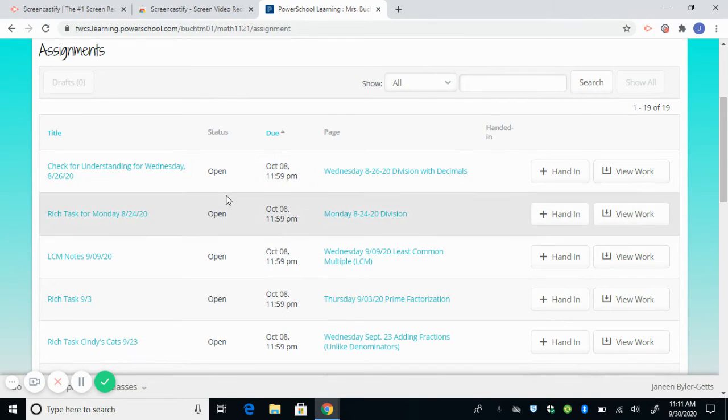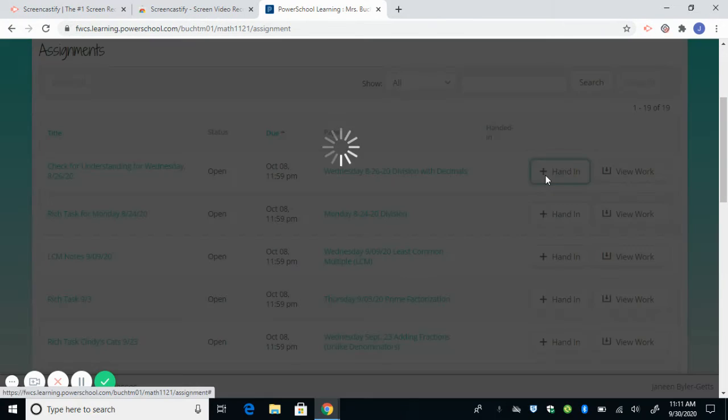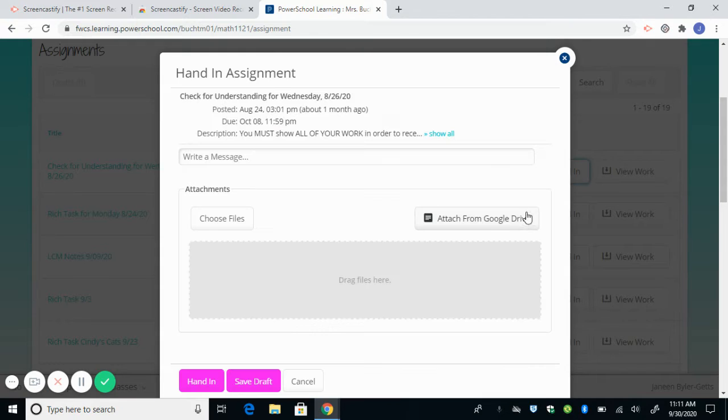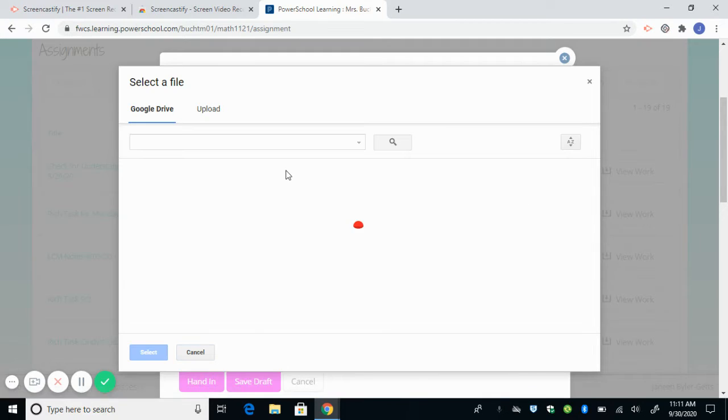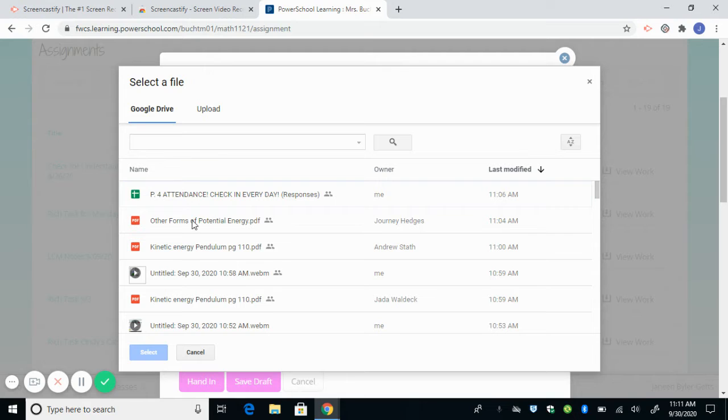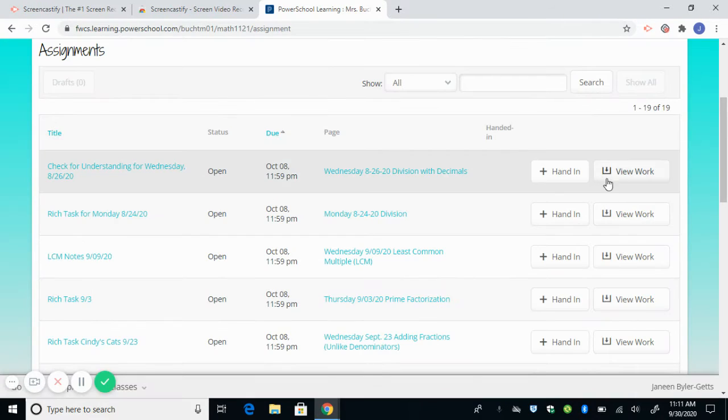So when your child is turning something in, they will click Hand In. They will have to attach from the Google Drive, where they will have to find their assignment they're working on and select it. And then they will hand it in. After I've graded it, and if I've written back to them a message or something they need to fix, right here it'll say view work, and there'll be in parentheses the number 1 or a 2.